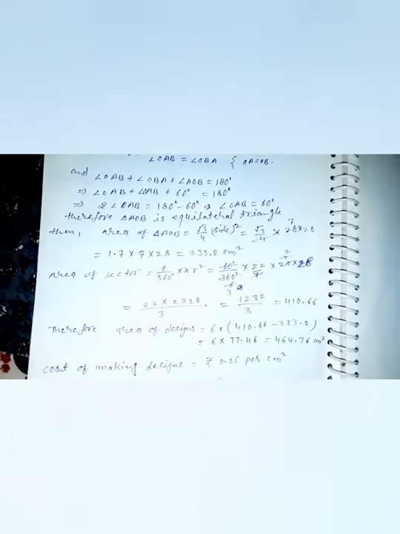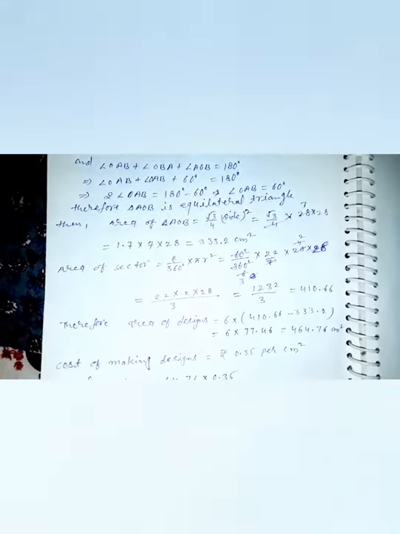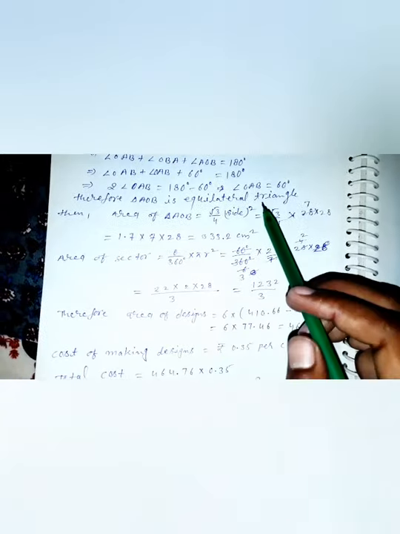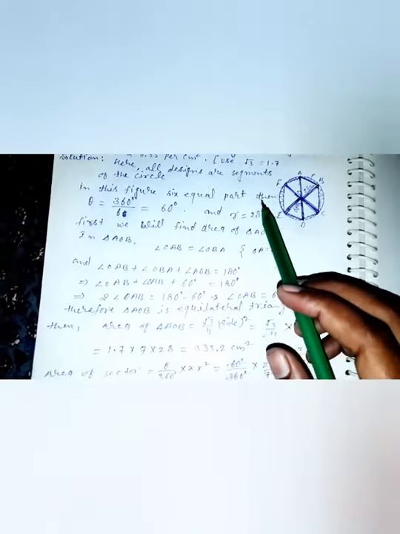We also know that the area of an equilateral triangle is root 3 upon 4 into side squared. Put the value of the side as 28, so this is 28 into 28 divided by 4, and 7 into 28. Root 3 is given as 1.7. So putting the values, the area comes out to 3.2 centimeter square.